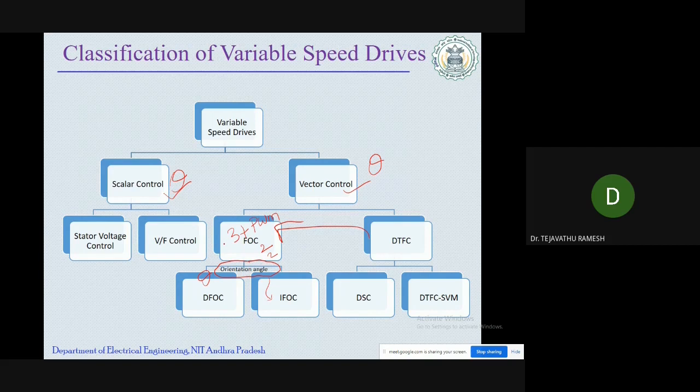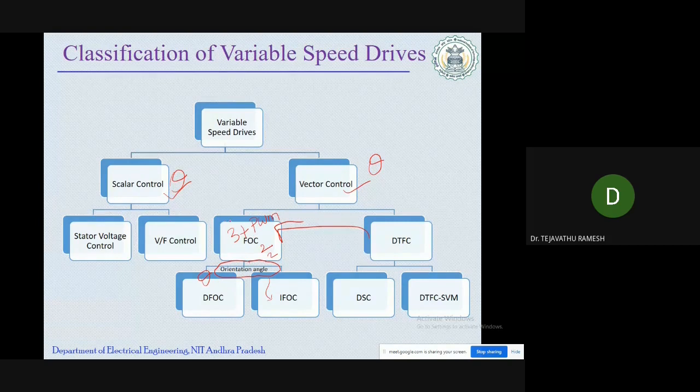The outer controller is generally a speed controller, and the inner ones are current controllers. One is for the d-axis, for flux controlling purpose, and another is for torque controlling purpose, so two inner current controllers are required. In addition to that, we need a PWM generator also. All together, this makes the system complex. Not only is it complex, there is also parameter dependency.